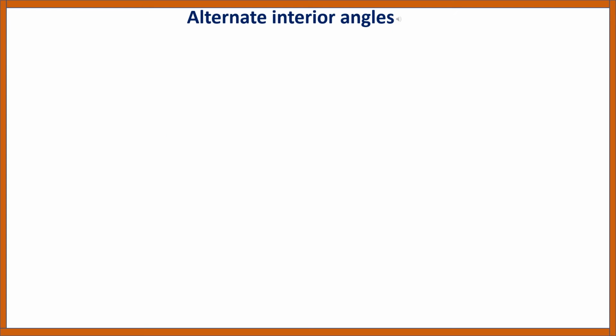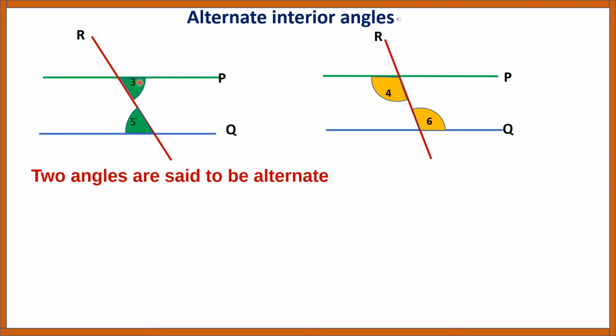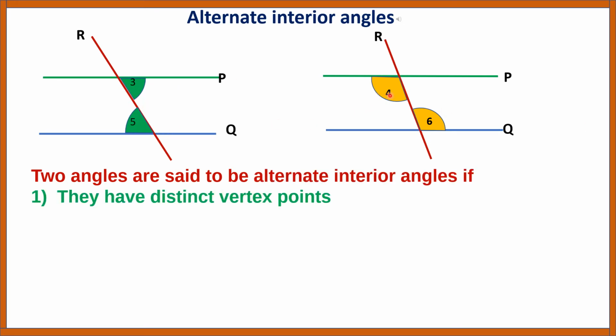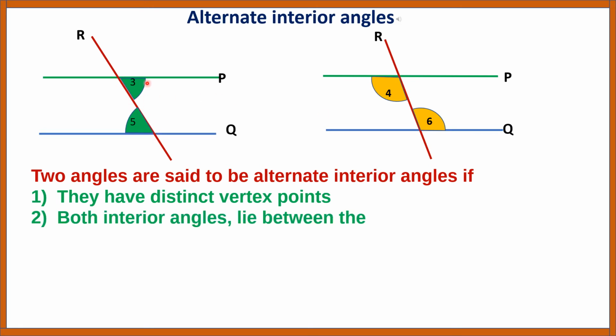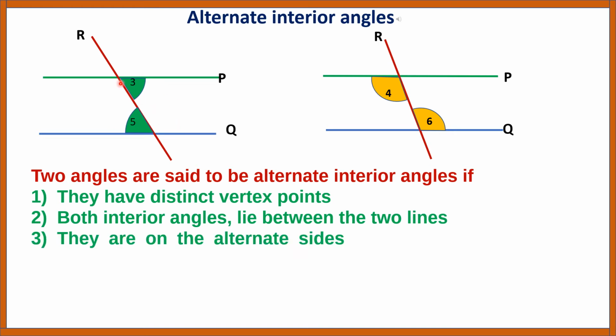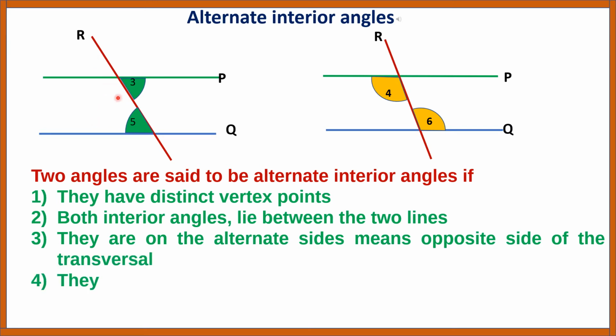Alternate interior angles. Two angles are said to be alternate interior angles if they have distinct vertex points. Both interior angles lie between the two lines. They are on the alternate sides, meaning the opposite side of the transversal. They are not adjacent angles.